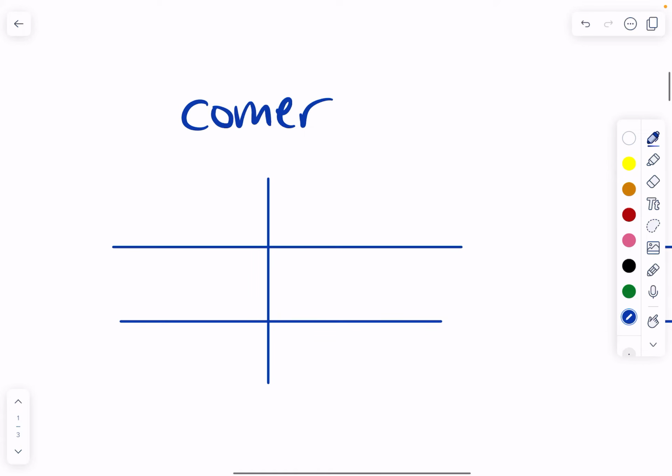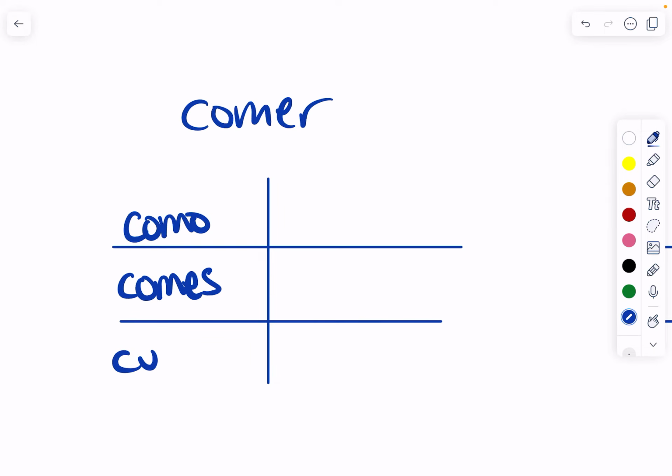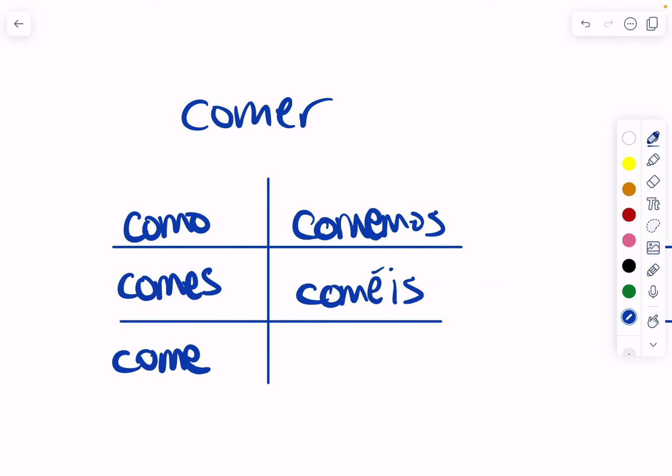For ER verbs like comer, your conjugations would be yo como, tú comes, usted, él, or ella come, nosotros comemos, vosotros coméis, and ellos, ellas, or ustedes comen.